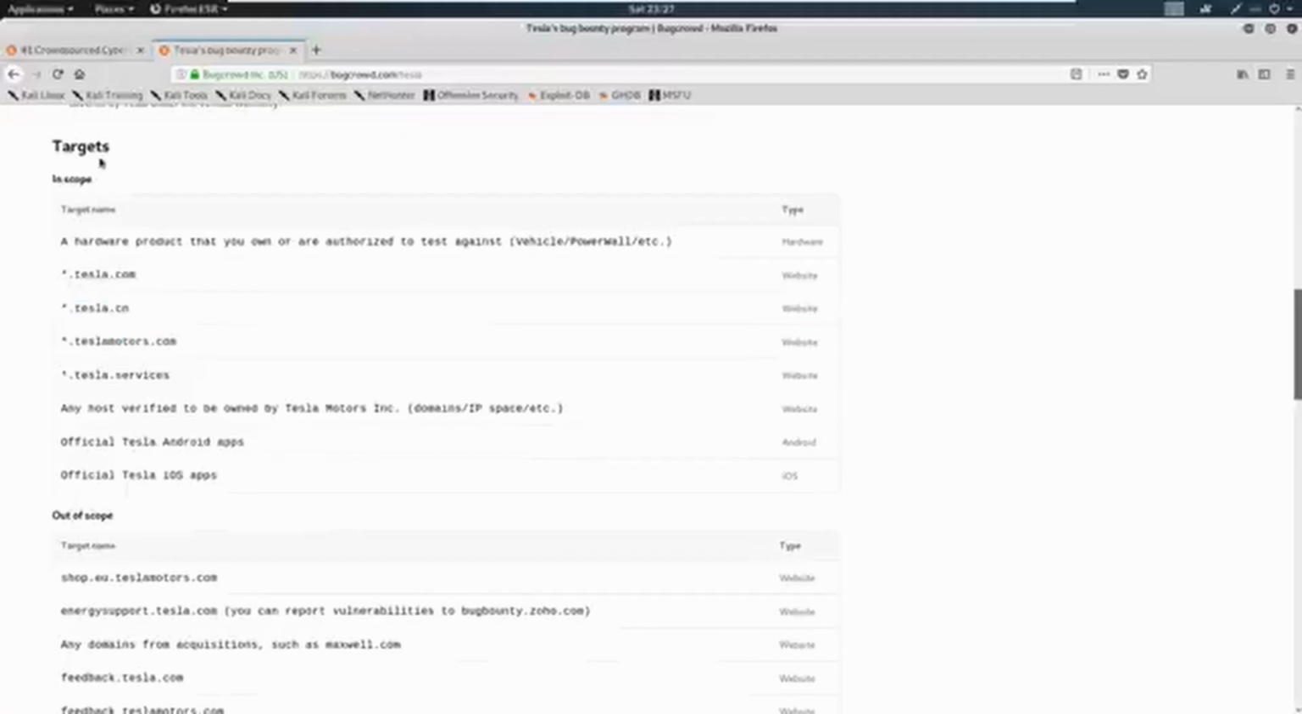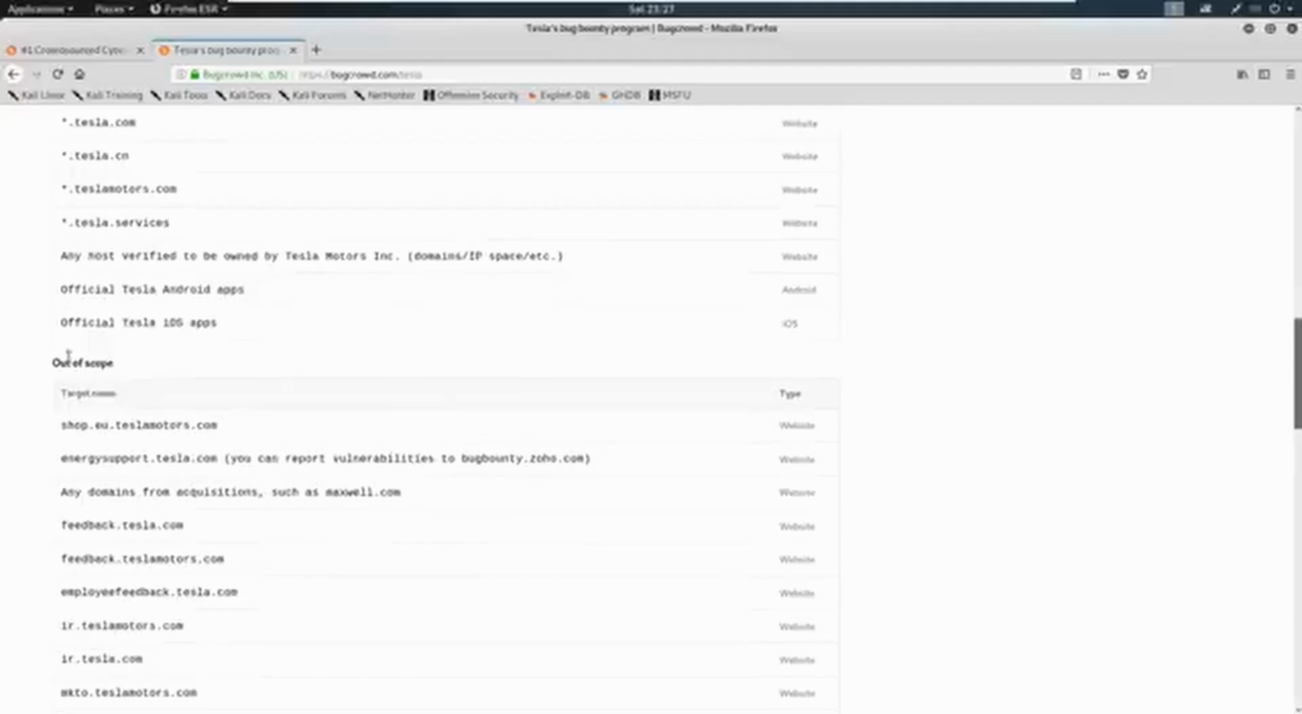What is more important is that we stay within this out of scope. So we don't want to attack shop.eu.teslamotors.com or energysupport.tesla.com. It says you can report vulnerabilities to Bug Bounty for this one, any domains from acquisitions, such as Maxwell. So we have to stay within Tesla. And there's a few more sites. We're not going to worry too much about that.